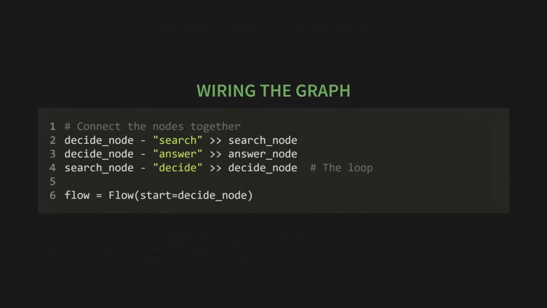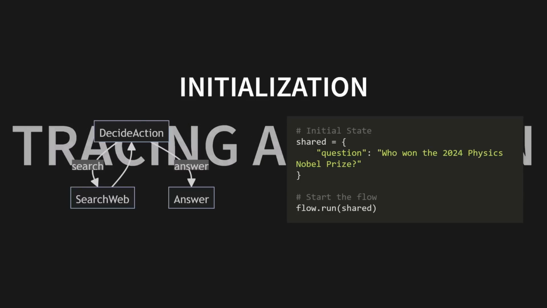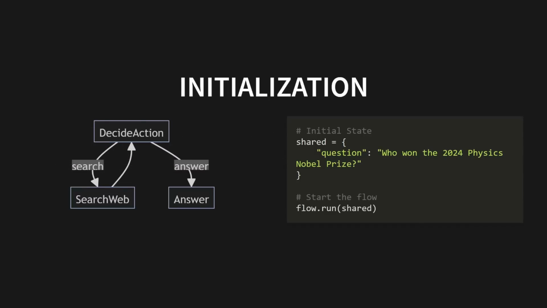We wire it all up like a command center. The decide action node is the hub, with paths branching out to its tools. The search web node has one path, straight back to the hub. Let's trace a live run. The user asks, who won the 2024 Physics Nobel Prize?